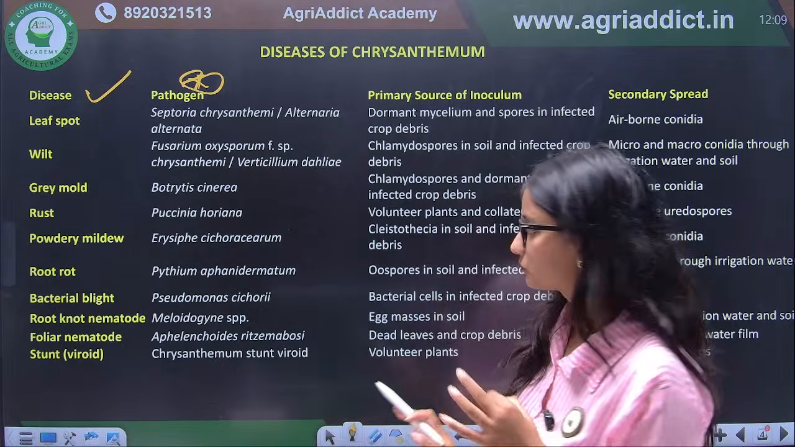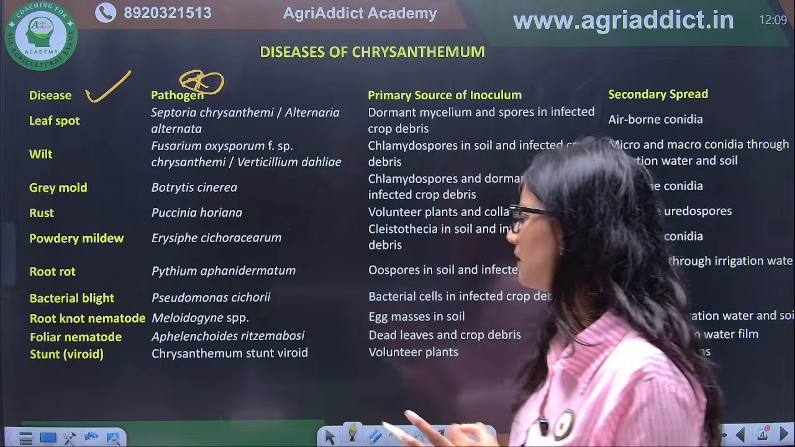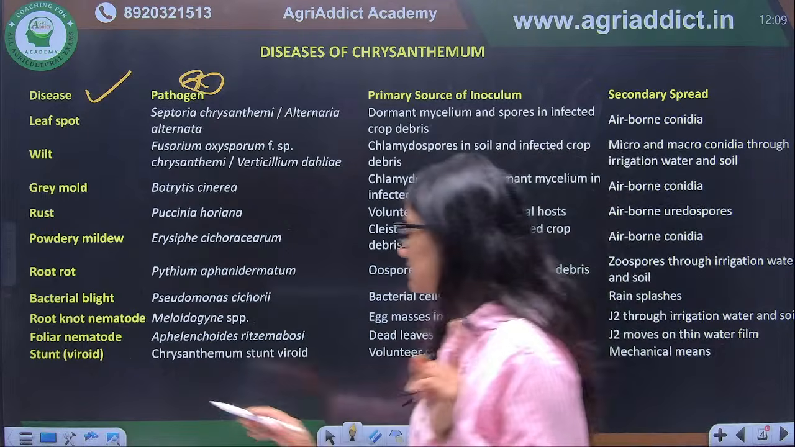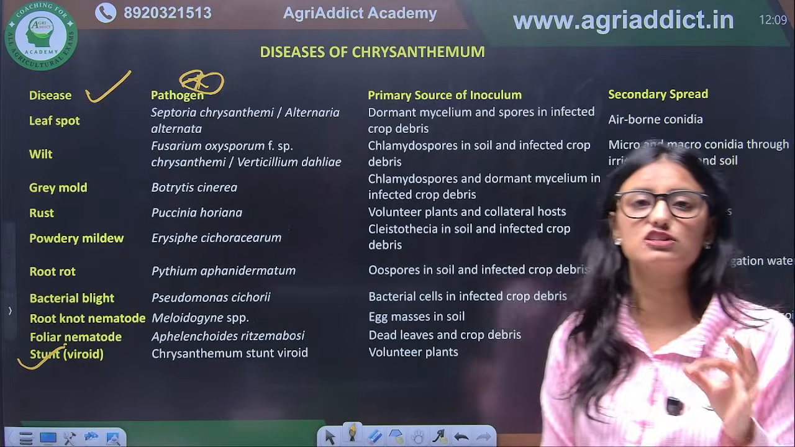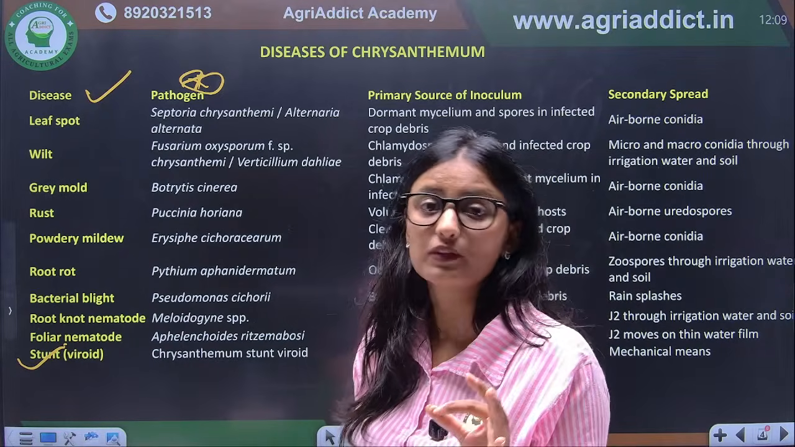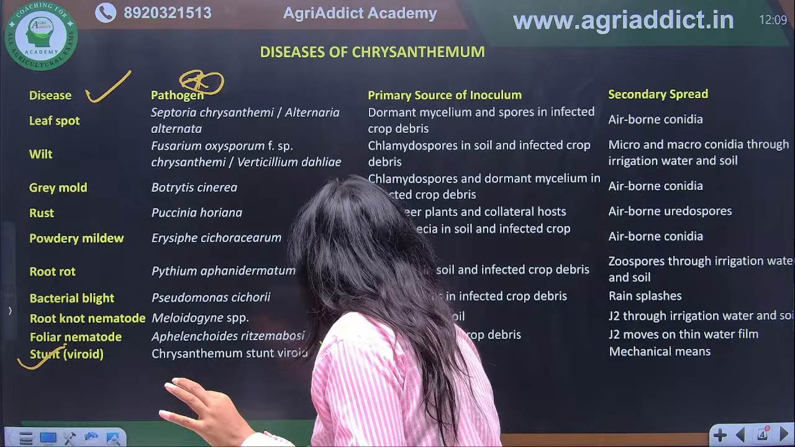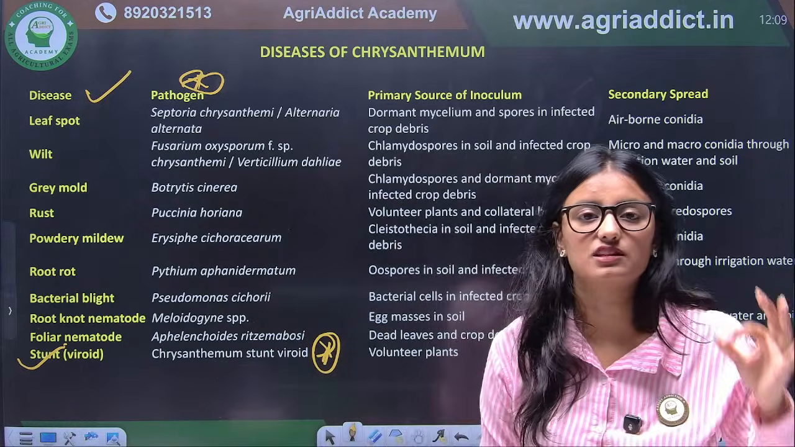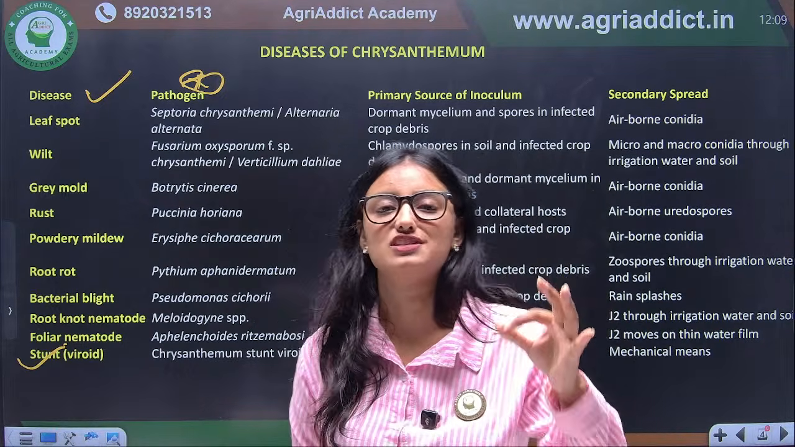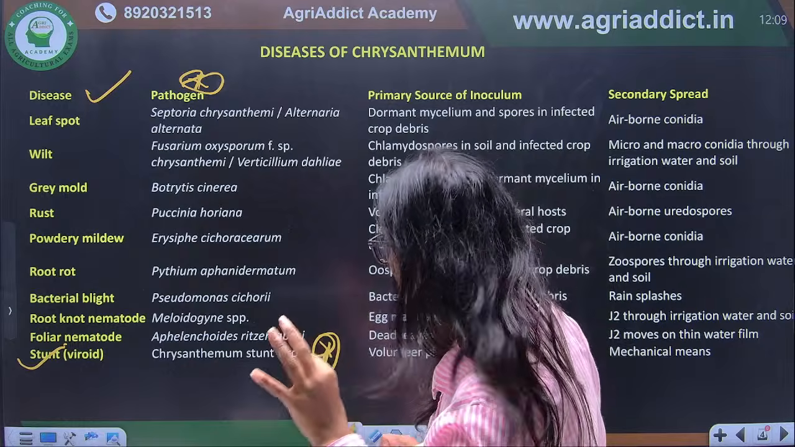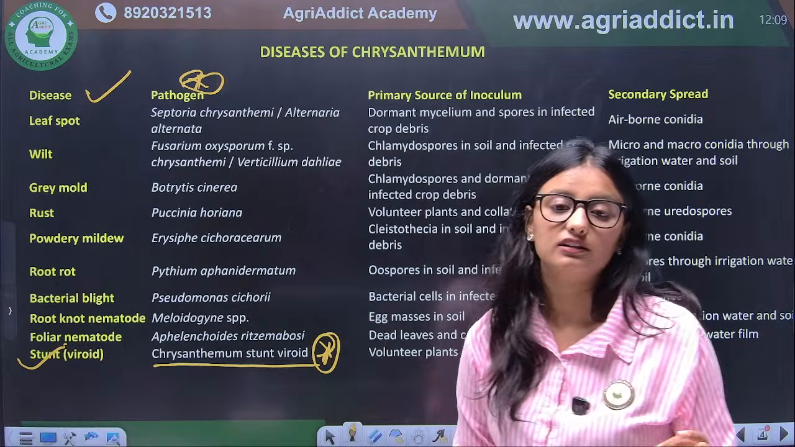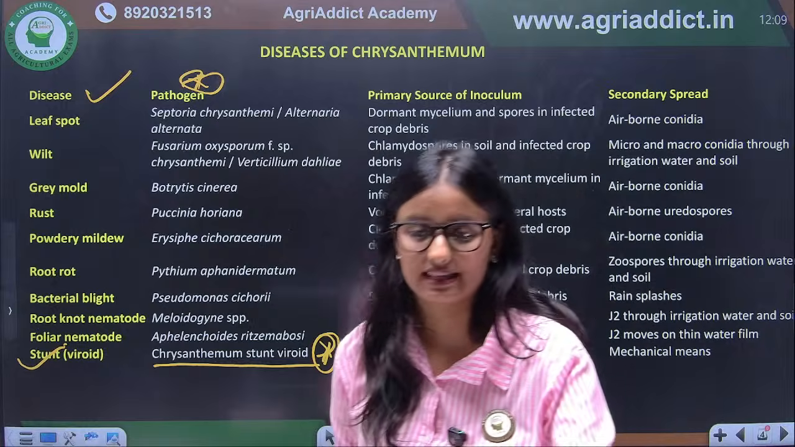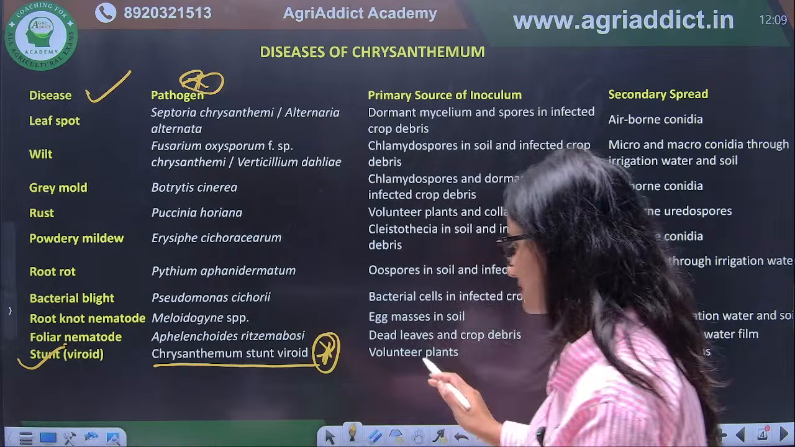Okay. And so in this chrysanthemum, what is important? First thing that is important is the stunt disease that is caused by viroid. Okay. So viroid disease of chrysanthemum, question can be asked, which of the following is the viroid disease of chrysanthemum? So which is the viroid disease? Chrysanthemum stunt viroid. This is the viroid of chrysanthemum. Okay. So this is important.